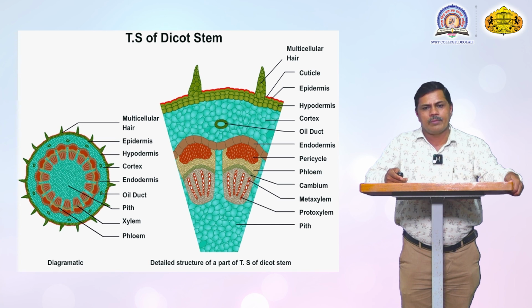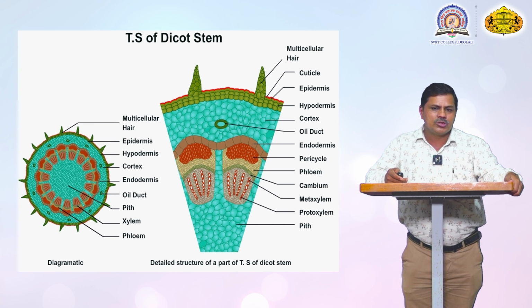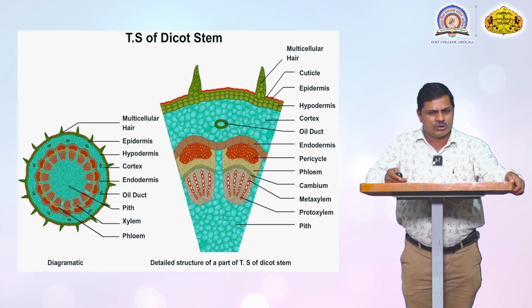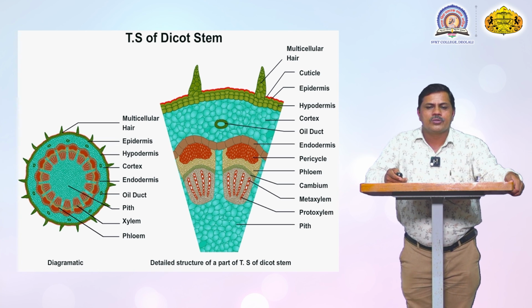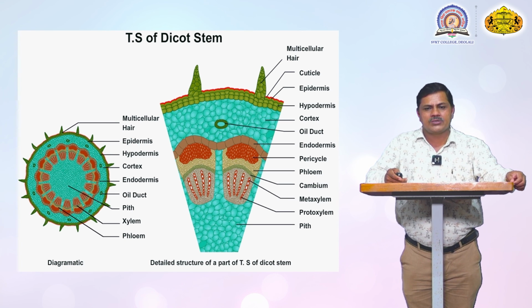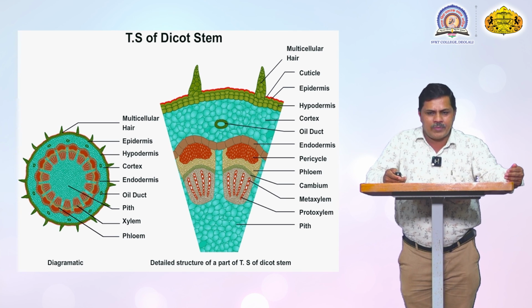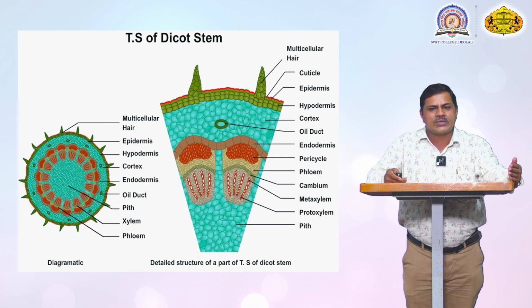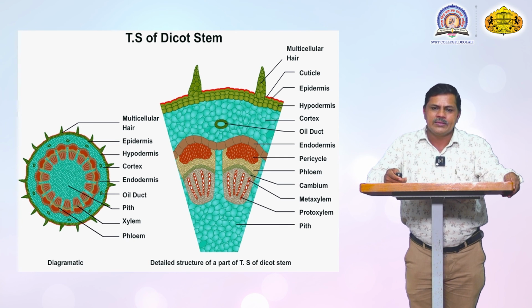The vascular bundle is covered by this endodermis. And just below the endodermis is the pericycle layer. There are also multiple layers of pericycle cells, and the pericycle is followed by another cell type called the phloem. Phloem cells are just below the pericycle, and the phloem cells are covered by the xylem cells. In between the xylem and phloem there is the cambium ring. Cambium strips are present, and the cambium strip clearly distinguishes and separates the xylem and phloem.